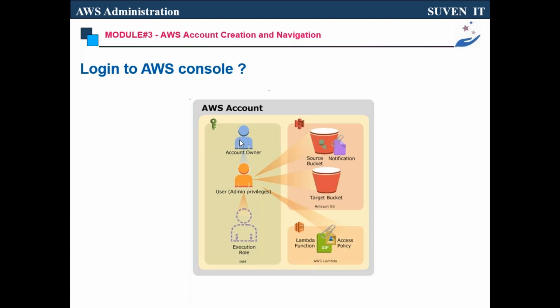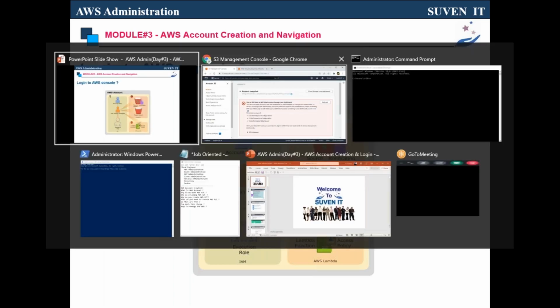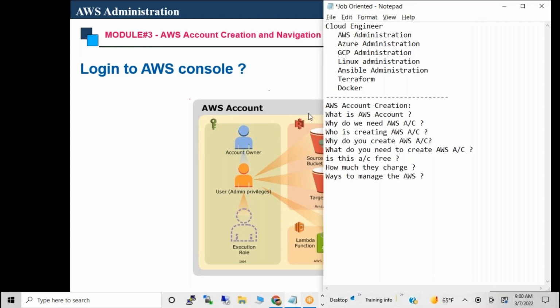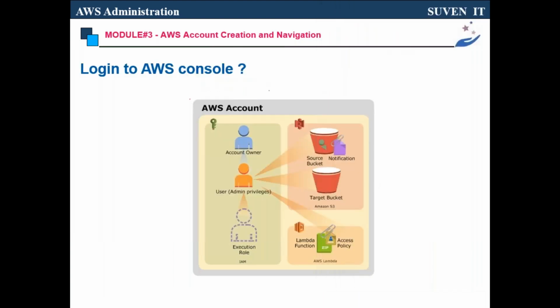So there are 3 users in AWS. What are the users? I have a question. The first one is the root user. The second one is the administrator user, who will manage the admin user. The third one is the normal user.